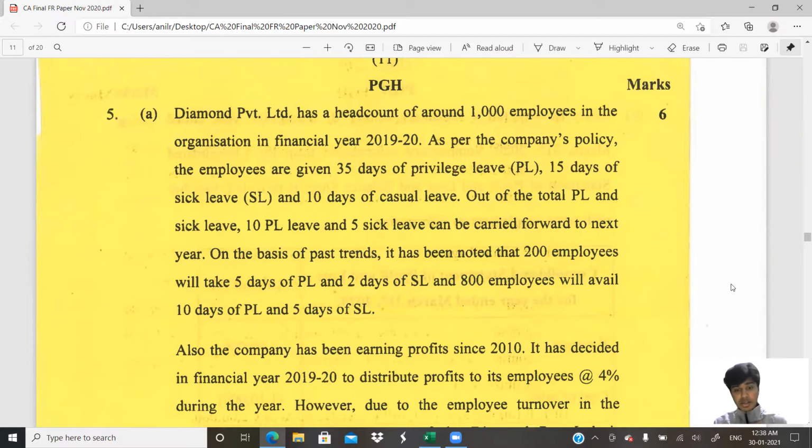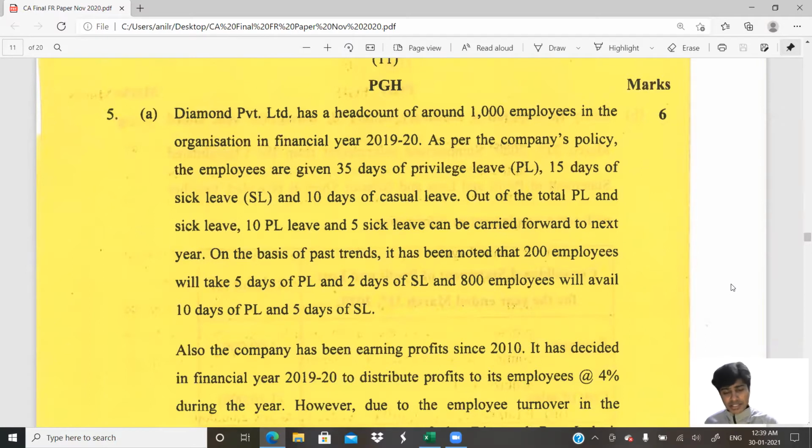Okay, good for them. In the organization in the financial year 1920, as per the company's policies, employees are given 35 days of privilege leave, 15 days of sick leave and 10 days of casual leave. Okay, fine. That's the policy. Out of the total privilege leave and sick leave, 10 privilege leave and 5 sick leave can be carried forward to next period. Oh, that's the option. Very good. Good for them. And this is basically a question on Ind AS 19, that is employee benefits.